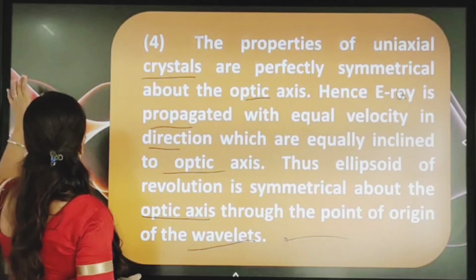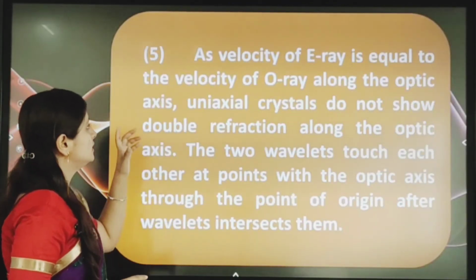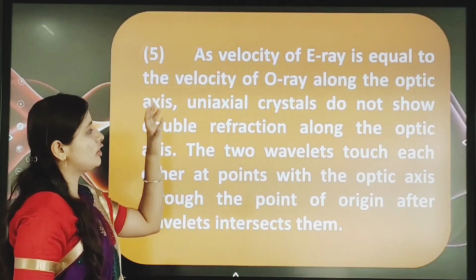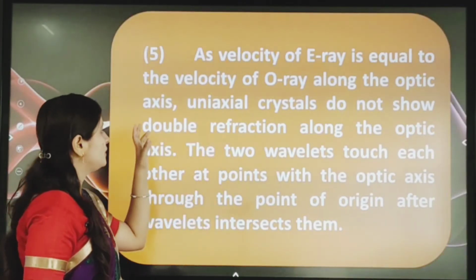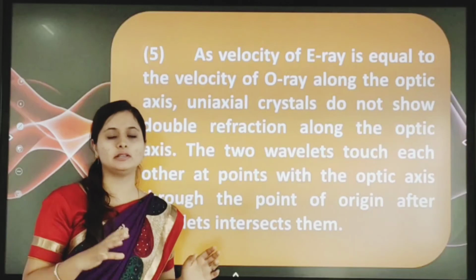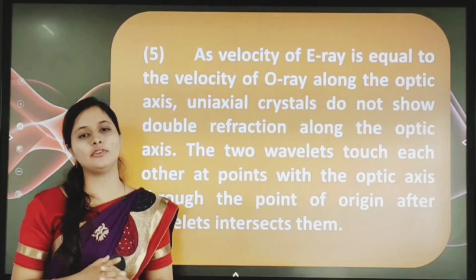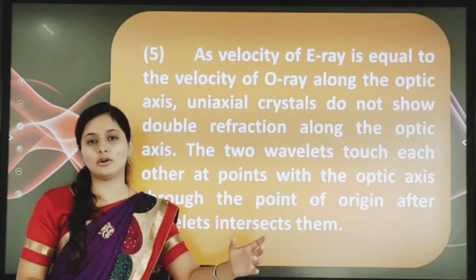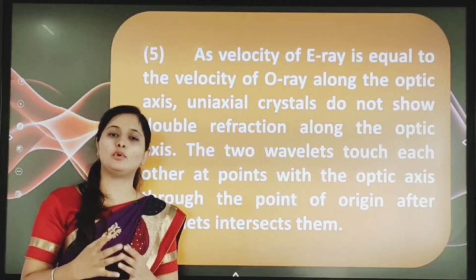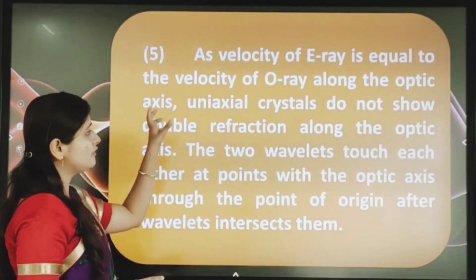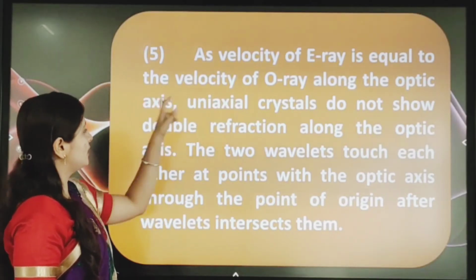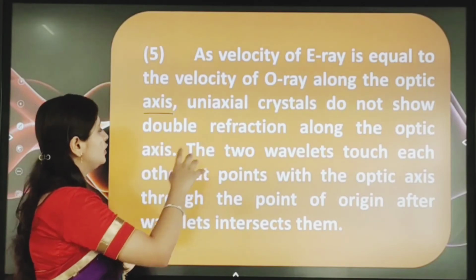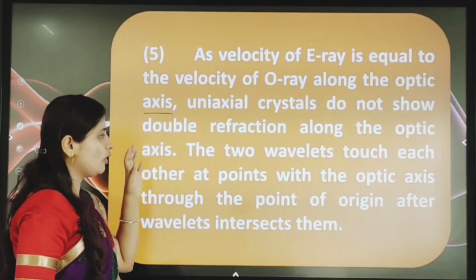Okay, we'll move to the last point. See here, fifth one. The velocity of the E ray is equal to the velocity of the O ray along the optic axis. So here we know that the extraordinary ray velocity and the ordinary ray velocity are both the same along the optic axis. So the uniaxial crystal does not show double refraction along the optic axis.